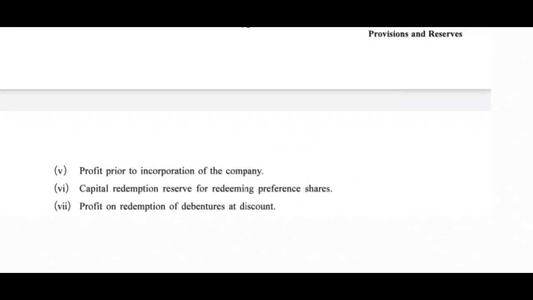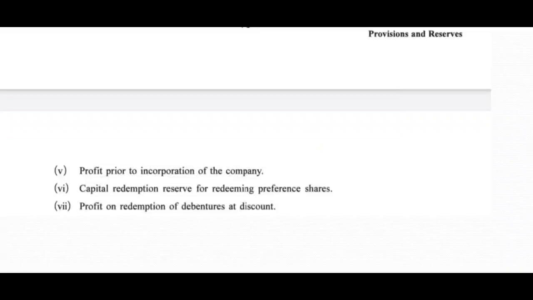What else? Profit prior to incorporation. Friends, sometimes before incorporation also the company earns some profit, so that profit is called capital profit. Say for example, the company purchased raw material before its incorporation, and then when the company was incorporated, the price of raw material increased in the market. So the extra amount, the difference between the market price and the purchase price, becomes the capital profit.